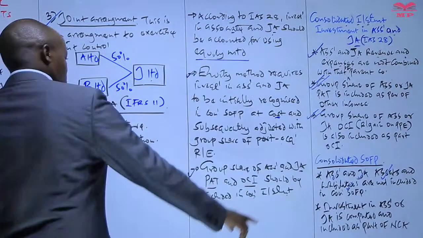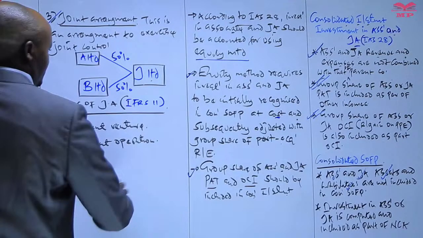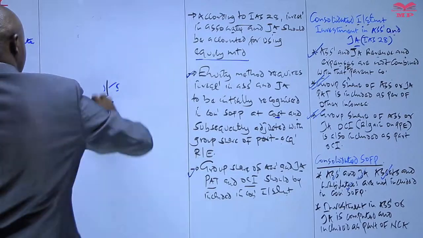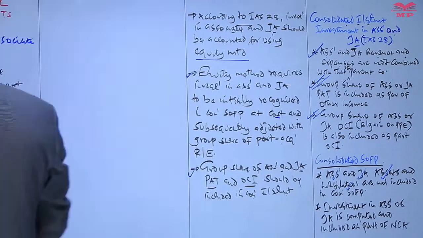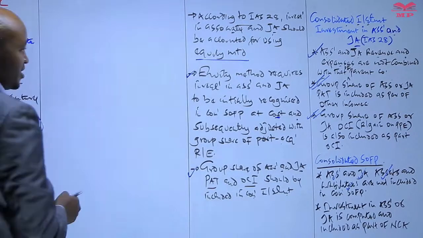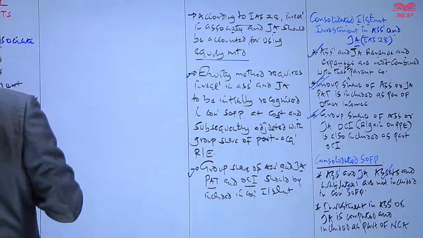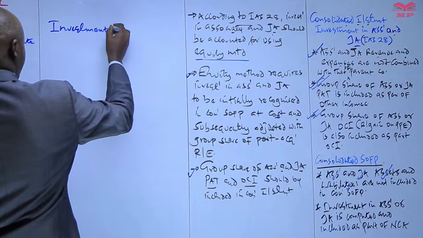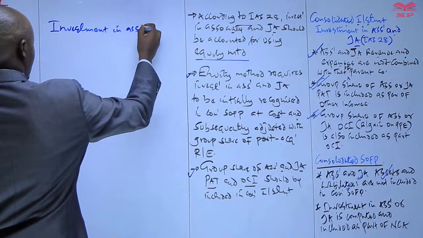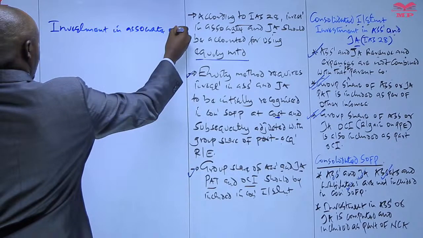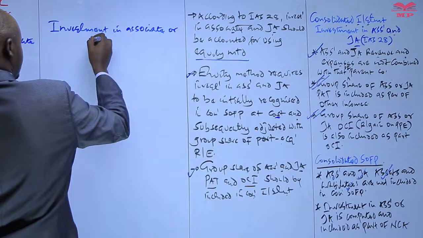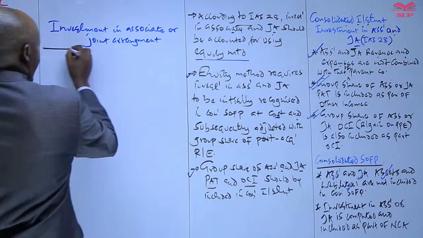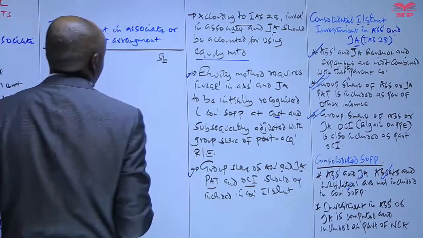So how do we compute that investment in associate or investment in joint arrangement? So let's look at the computation of the same. Investment in associate or joint arrangement is computed as follows.